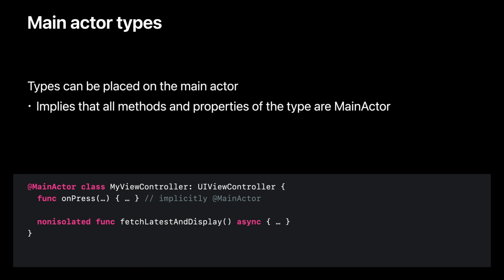Types can be placed on the main actor as well, which makes all of their members and subclasses be on the main actor. This is useful for the parts of your code base that must interact with the UI, where most everything needs to be run on the main thread. Individual methods can opt out via the nonisolated keyword, with the same rules you're familiar with from normal actors. By using the main actor for your UI-facing types and operations, and introducing your own actors for managing other program state, you can architect your app to ensure safe, correct use of concurrency.